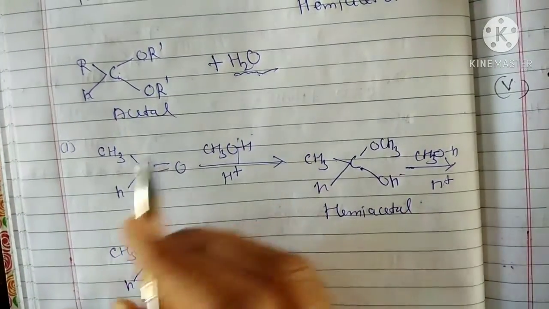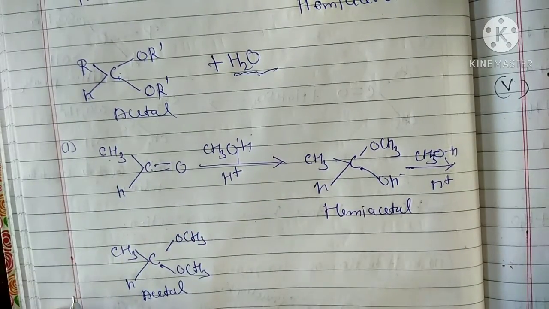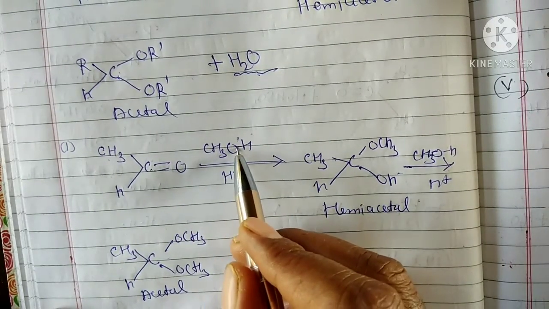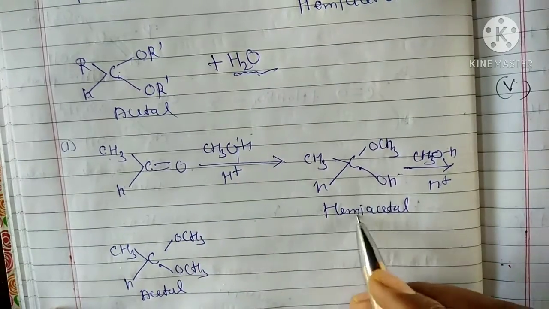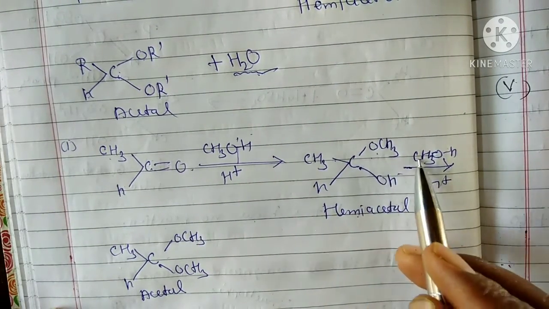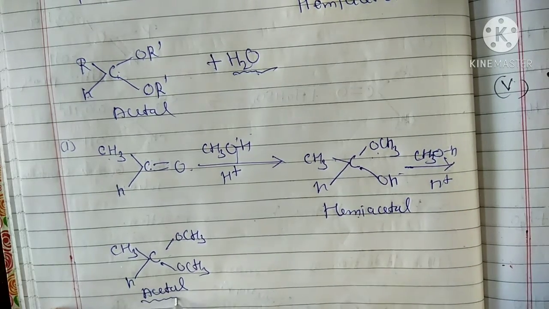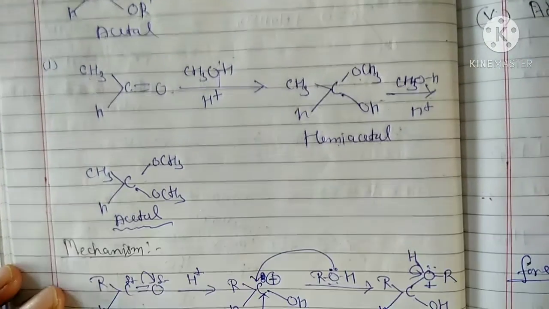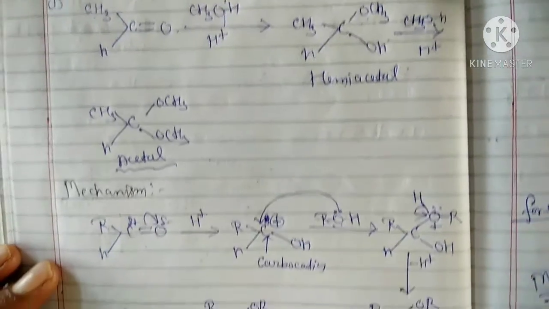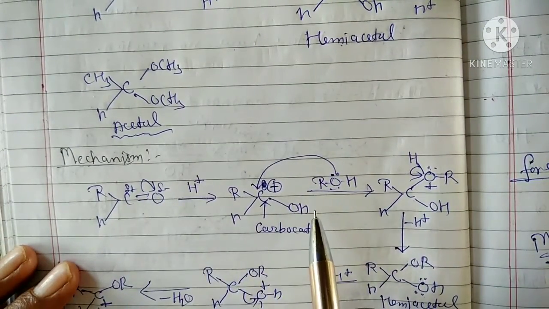For example, CH3CHO, this is the acetaldehyde, reacts with methanol to form hemiacetal. Okay, this hemiacetal further reacts with methanol to form acetal. Their name will be acetals. You see how two reactions occur. Their mechanism is also right here.